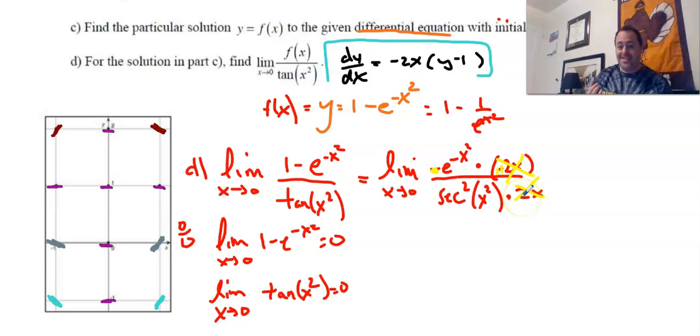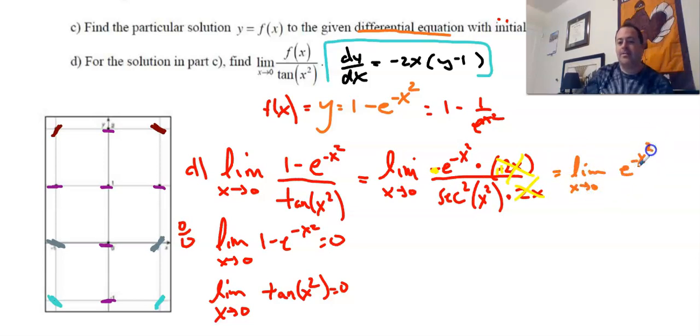Because if you did not see that, and you plugged in 0 to our function here, then you're going to get 0 over 0, and you're like, holy crap, I have to do this again, and I have to use the product rule up here, and the product rule down here, and it becomes a big old mess, right? It's a huge mess.